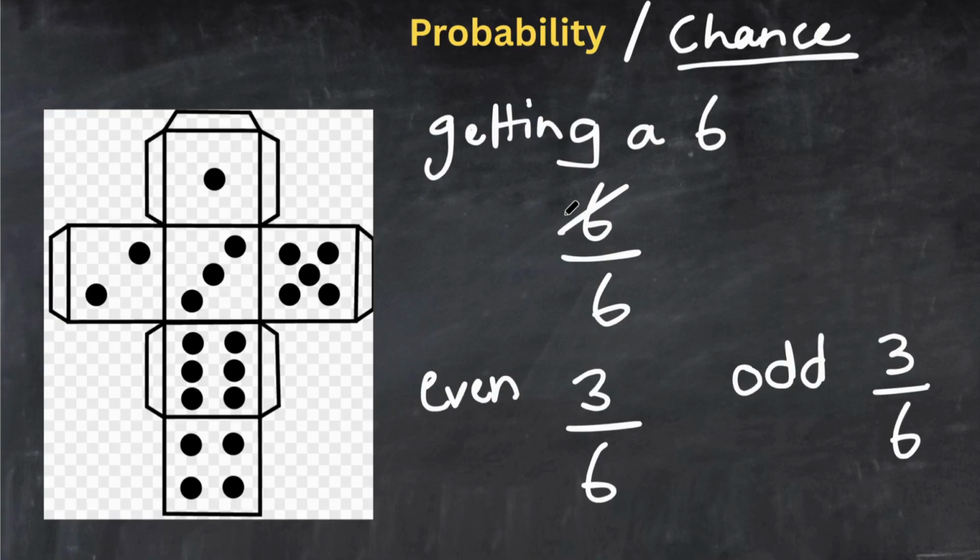That's 6 out of 6, but it's wrong because there is only one 6 on the dice. You cannot write 6 over 6. How many 6s do you see here? 1. So it will be 1 over 6 and not 6 over 6. The probability of getting any single number on a dice is 1 over 6. It can be any number. So just remember that. It was easy, right?